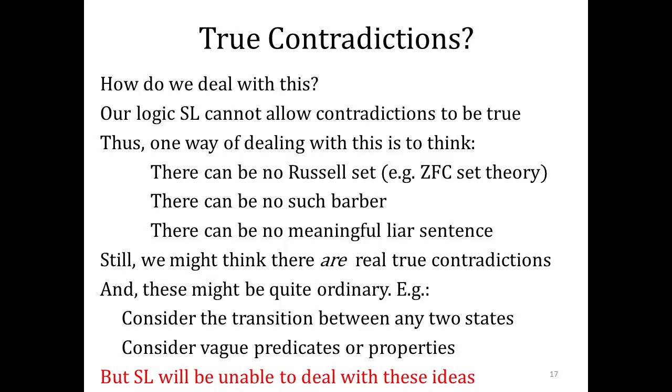But anyway, just like in the case of strict implication, sentence logic is unable to deal with those ideas. For us, and for the logic we're learning, sentence logic cannot allow true contradiction. We might have it as a premise, or we might have it follow, but the idea is a true contradiction will generate every truth.